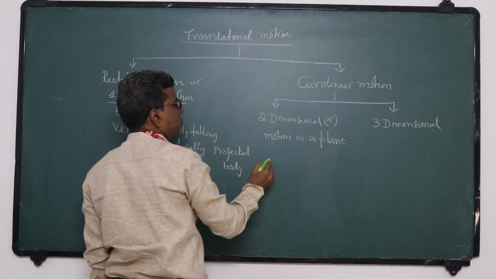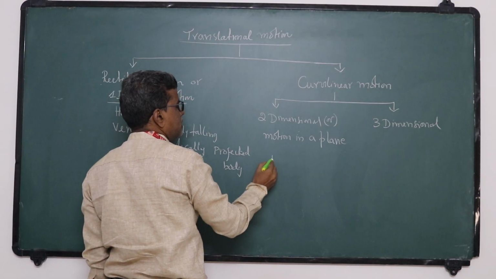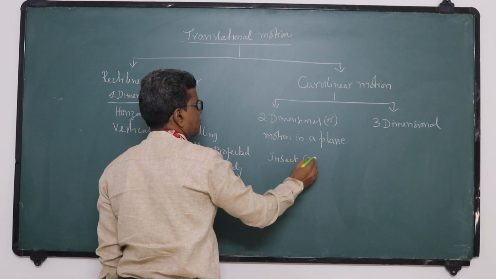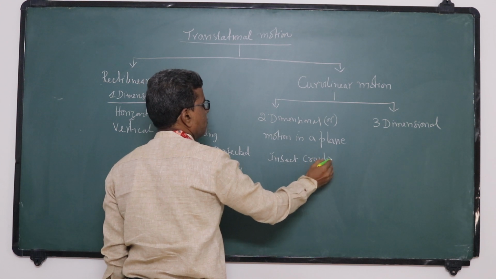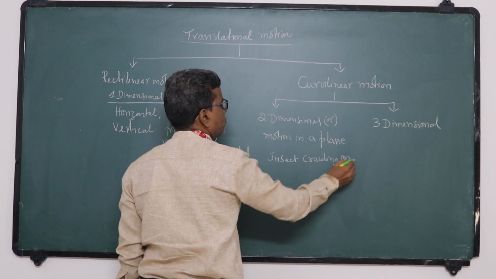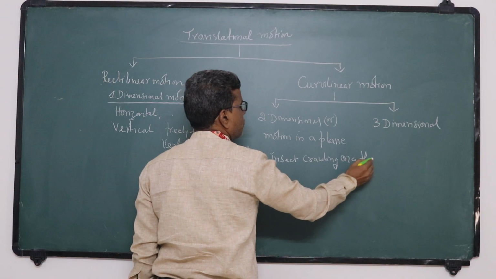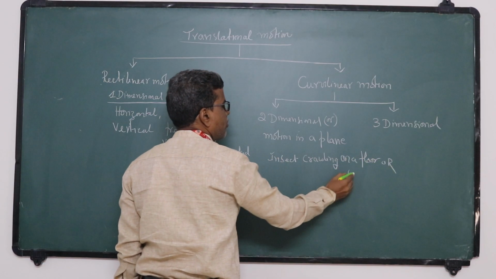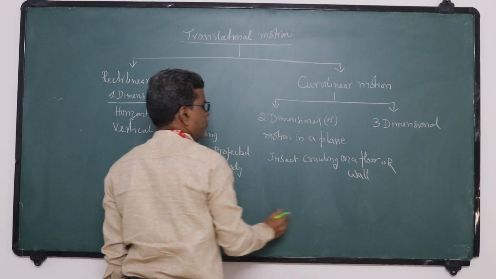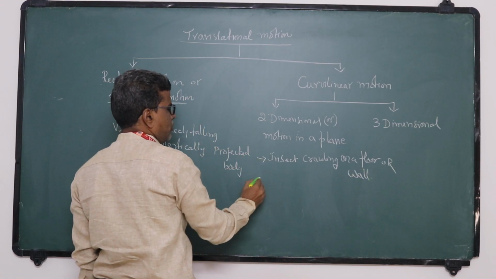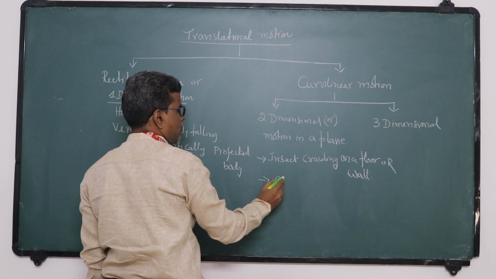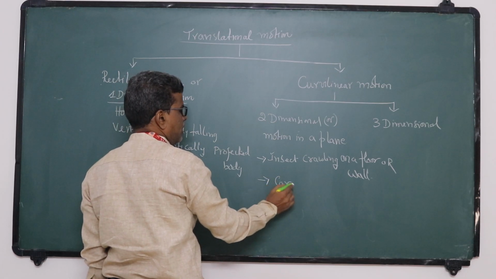Under that, examples are insects crawling on a floor or wall. A car moving in a curved path.